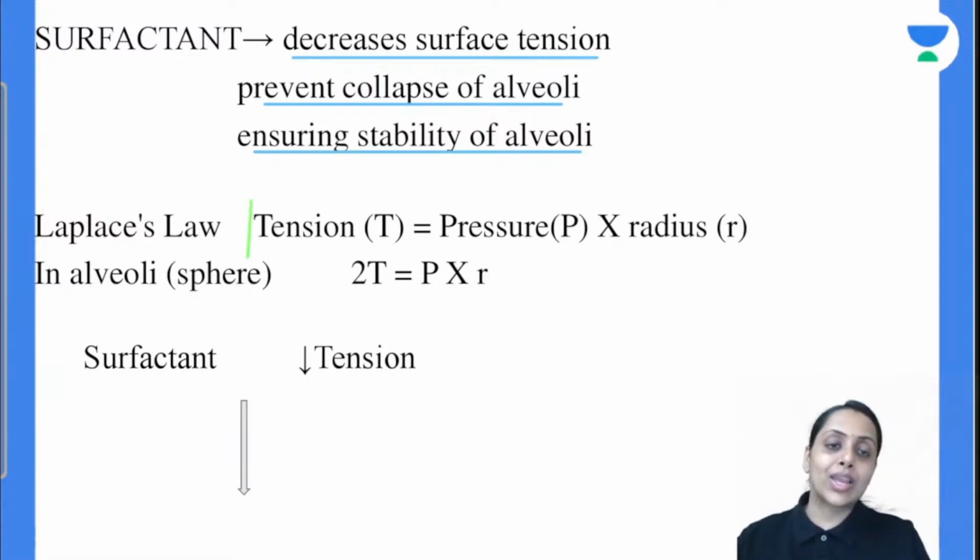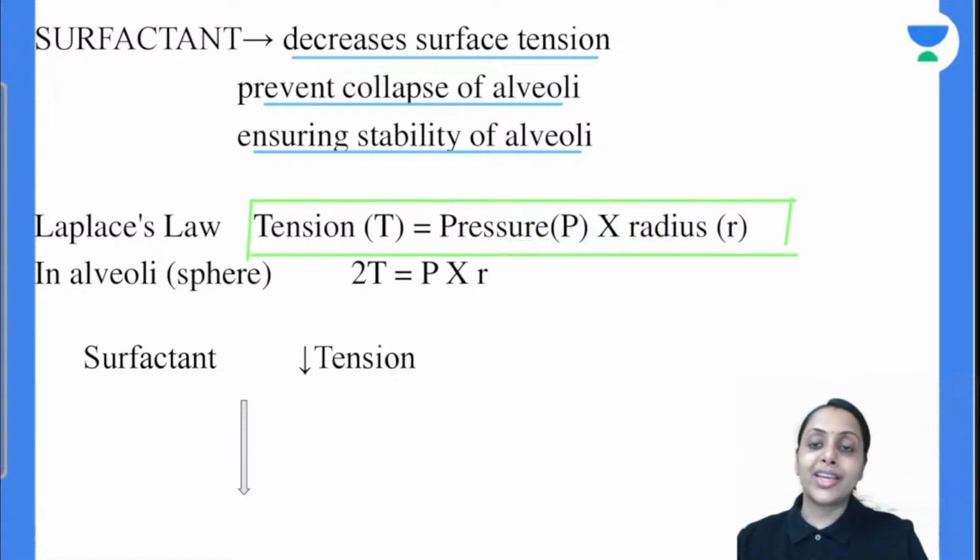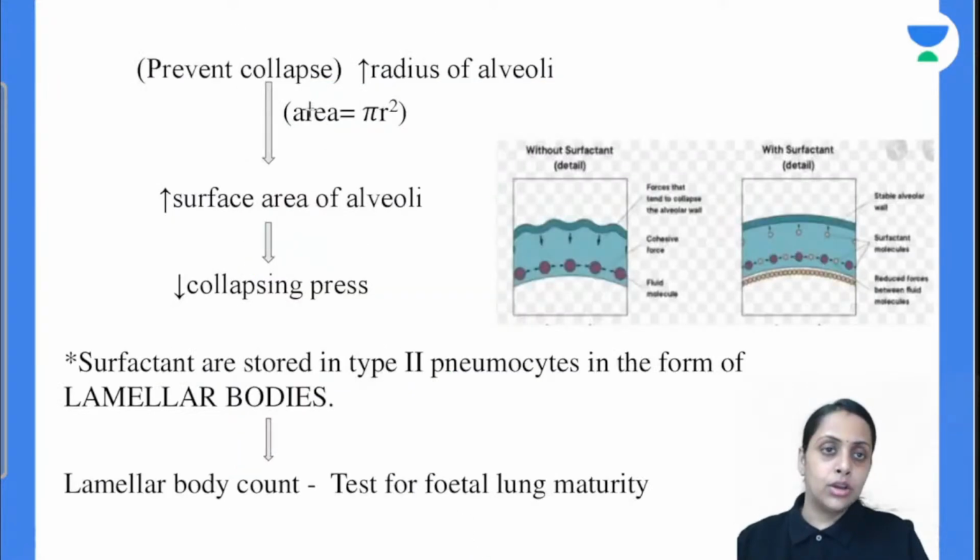Now, what does Laplace's law say? Tension is equal to pressure into radius. What is the alveoli like? It is a sphere. So out here, twice the tension is equal to pressure into radius. So what does surfactant do? Surfactant reduces our surface tension. And tension will reduce. See.